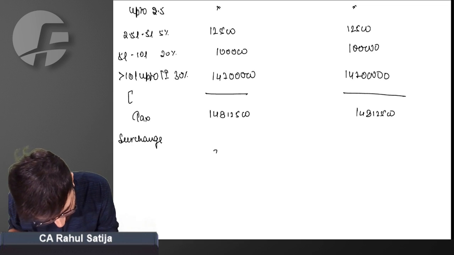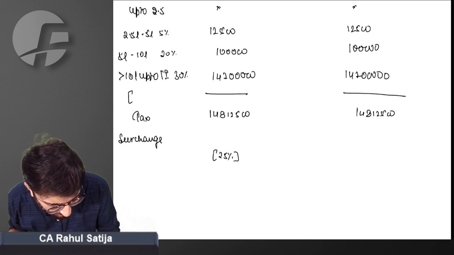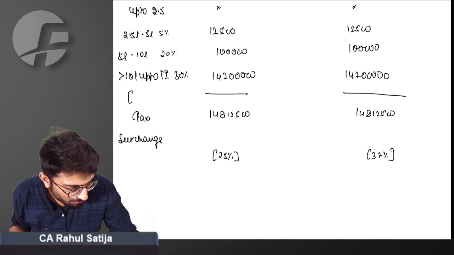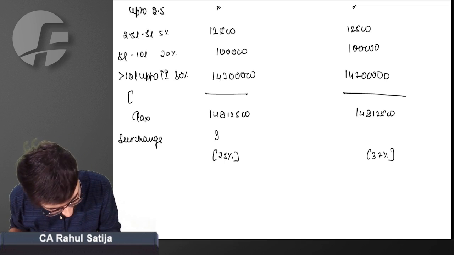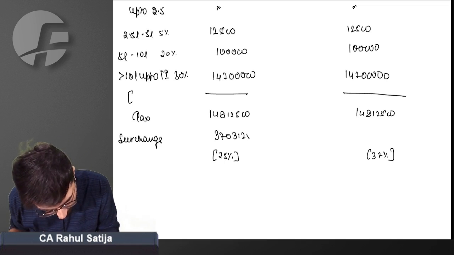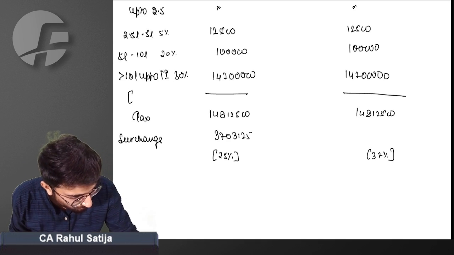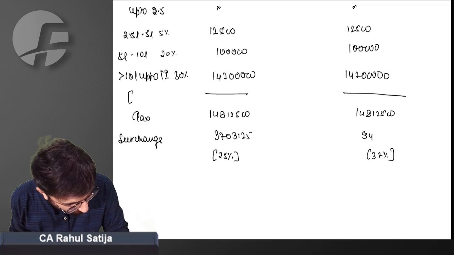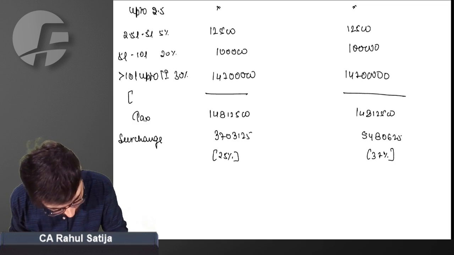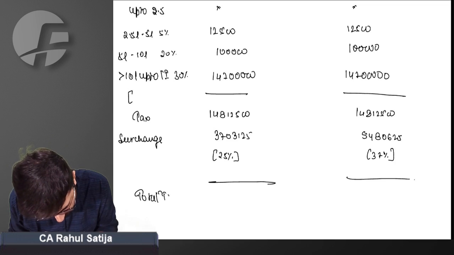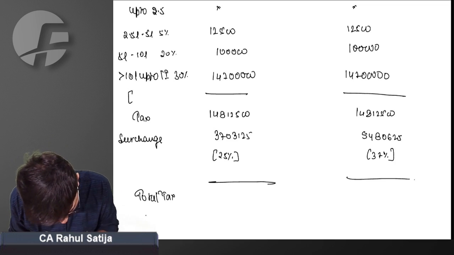Sir, in this case, surcharge at the rate of 25% will be applicable, and in this case, 37% surcharge will be applicable. Here surcharge 3,28,125 will be applicable, and here surcharge... Let's calculate total tax liability. Total tax liability before.